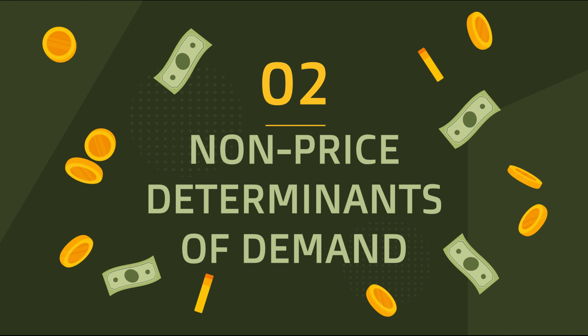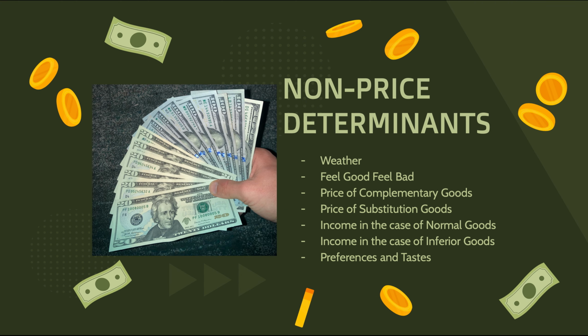So, the non-price determinants of demand. These are the variables other than price that can actually influence the demand. And before, when I said ceteris paribus, it meant that all other factors remain constant. But this is one of the factors that needs to be remained constant for there to be no difference in the demand, which we're now going to actually delve deeper into. So, what are the non-price determinants? These are the main non-price determinants, basically, you could say.